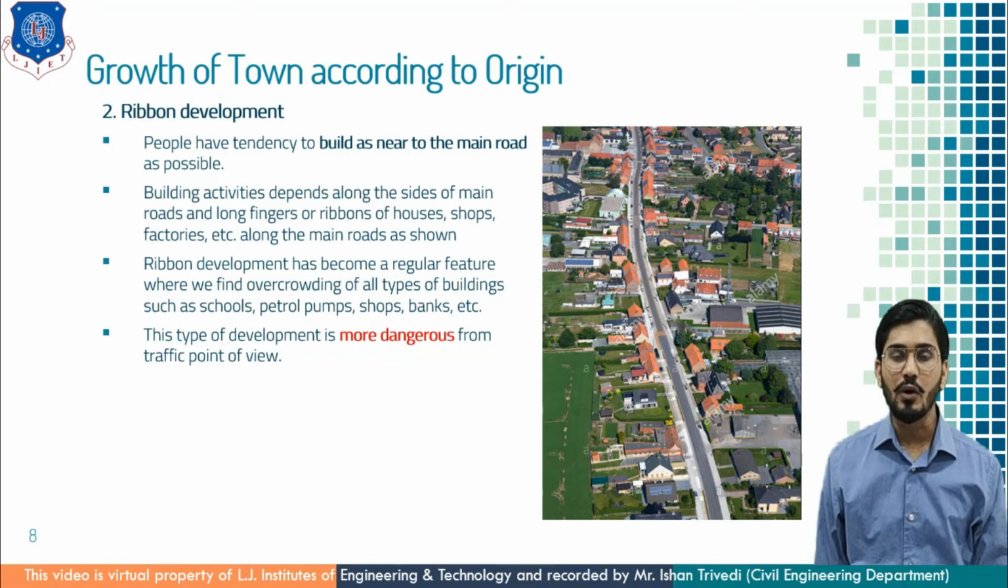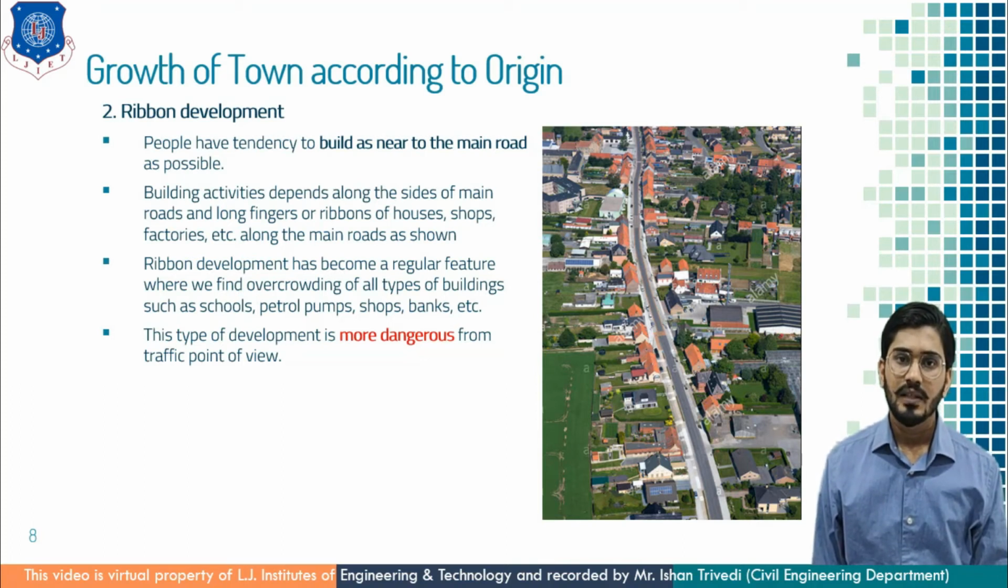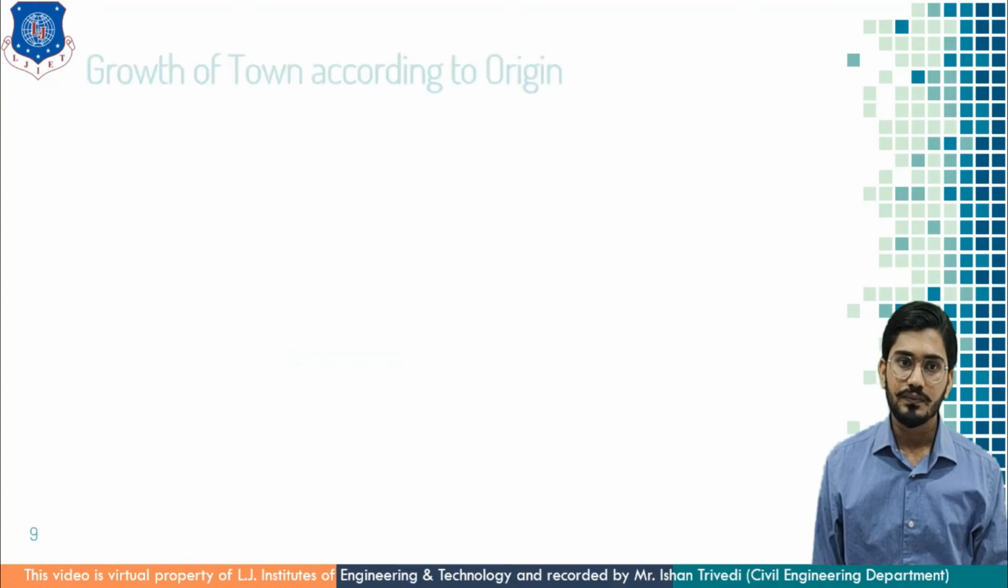As people find opportunities, they start building according to their needs, and ultimately haphazard development comes up. Furthermore, urban development has become a regular feature where we find an overcrowding of all types of buildings, such as schools, petrol pumps, shops, banks, etc. So this type of development is more dangerous from the traffic point of view.